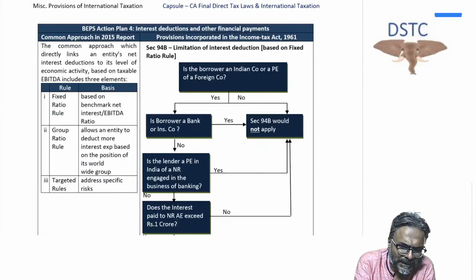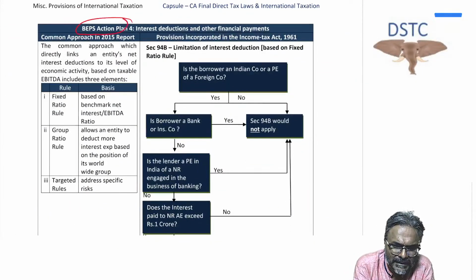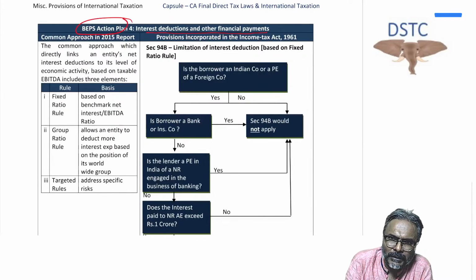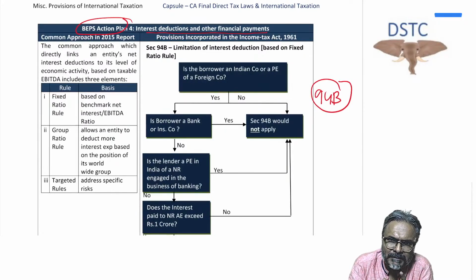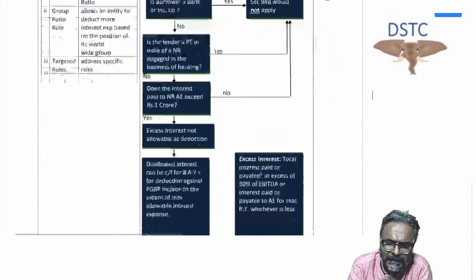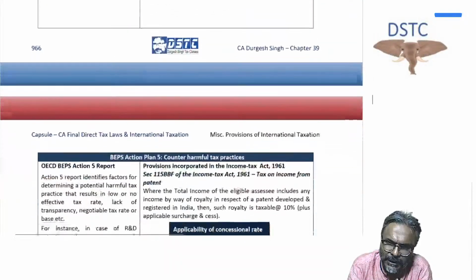The BEPS action plan number 4, students, is interest deduction and other financial payments. So if the question asked is what is the action plan in respect of interest deduction and financial payments, then it is thin capitalization that you have to target, 94B. The thin capitalization under 94B is what you have to put across in your answers. That's it.